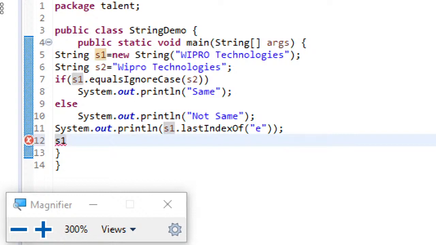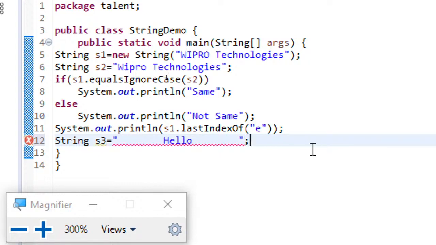And similarly you have a trim method. Suppose I create here a string s3 equal to, I'm just writing some spaces, then hello, and then some more spaces. That's it.